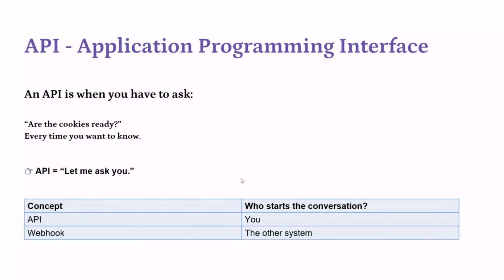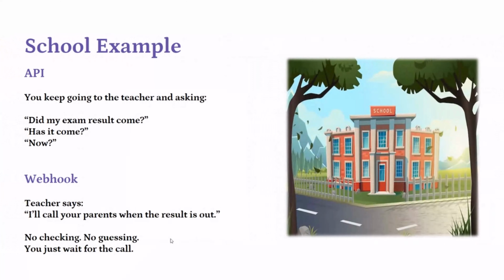As a concept, with an API, the one who starts the conversation is always you. When I say you, I mean our application. And a webhook is the other system on which our application or our logic depends. That is the basic difference between API and webhook. But internally, a webhook also uses an API.